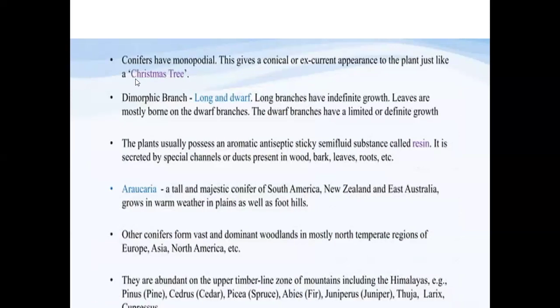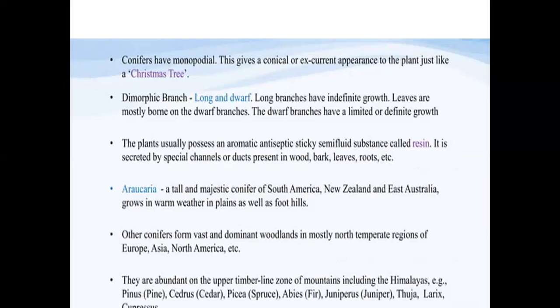Okay, so these conifers you can see here. The best examples, as I told you, are Pinus, Araucaria, Cedrus, Juniper, Cupressus. They all come under the examples of Coniferopsida. The plants are monopodial.